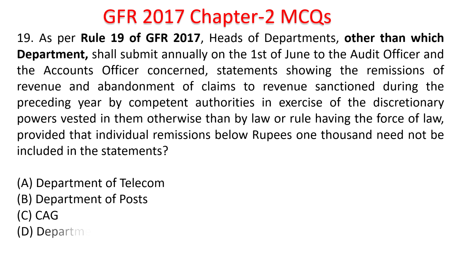Department of Telecom, Posts, CAG, Department of Audits and Accounts, which is exempted? It is Department of Posts, it is exempted.